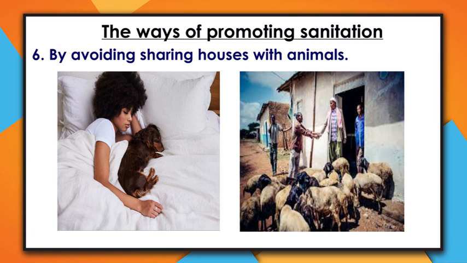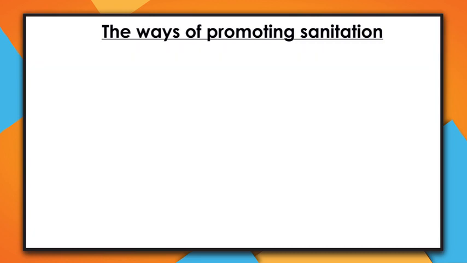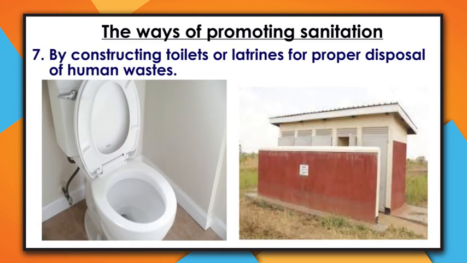For example, cholera. So it is advisable to avoid sharing homes with animals. Another way is constructing toilets or latrines for proper disposal of human wastes. My dear one, it is advisable for every home to have a toilet or a latrine for proper disposal of human wastes.